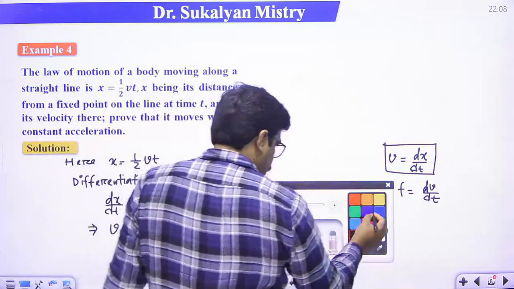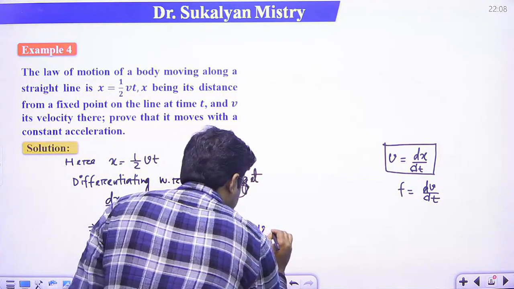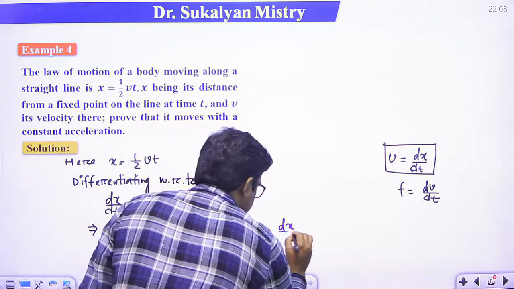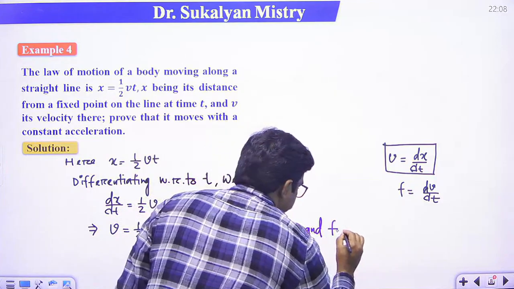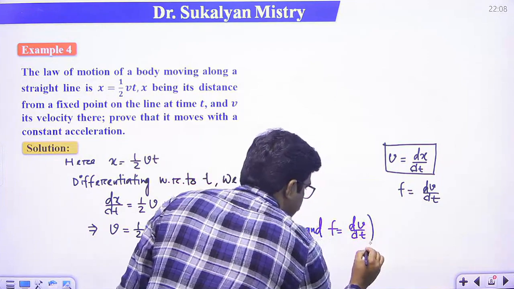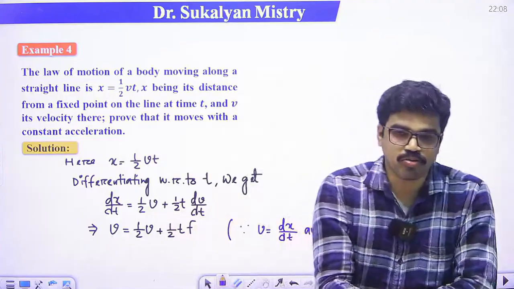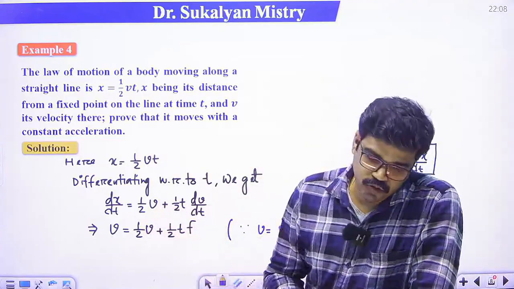Since v is dx/dt and acceleration f is dv/dt, no doubts, right? So v minus 1/2 v, that will be 1/2 v.